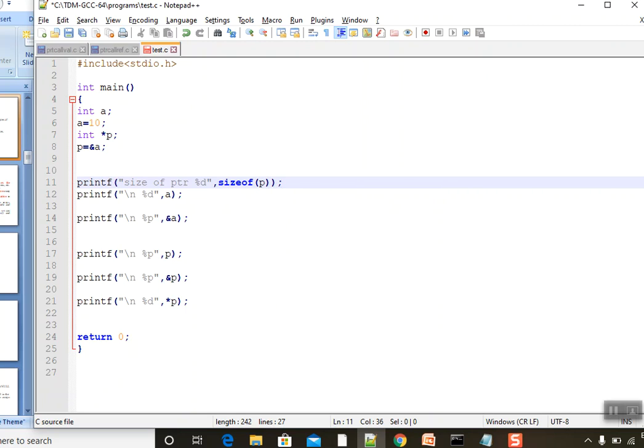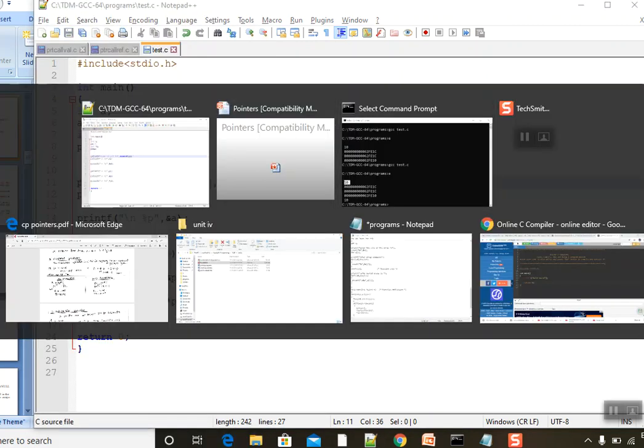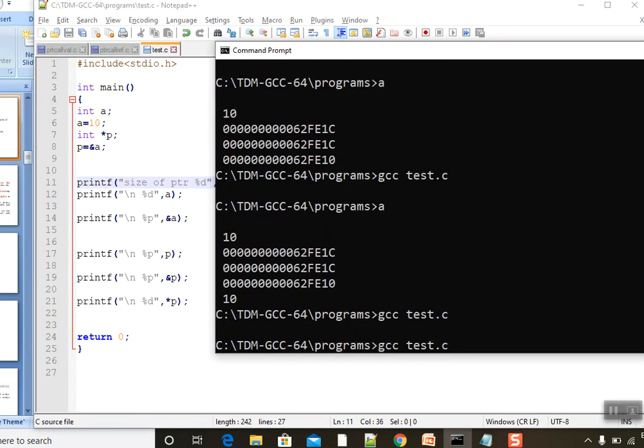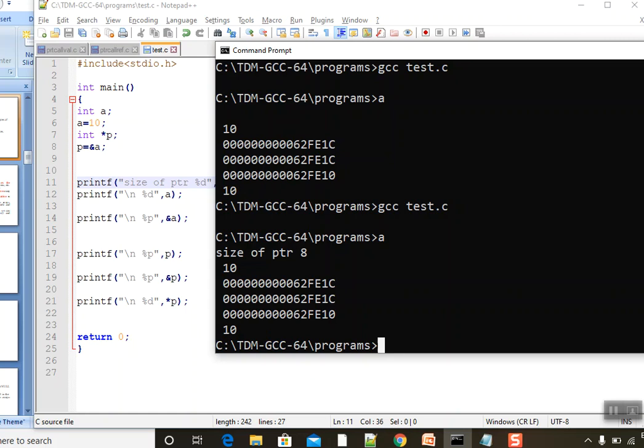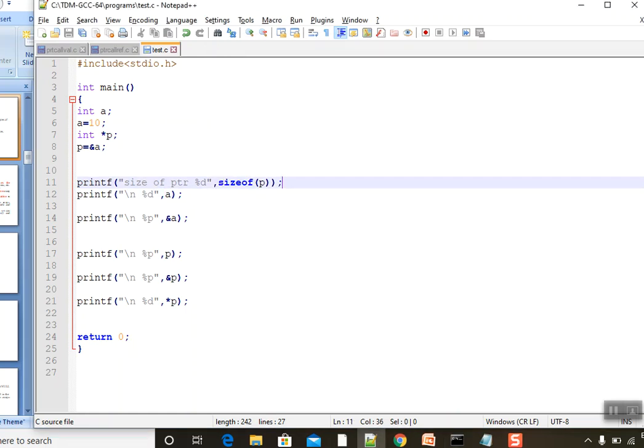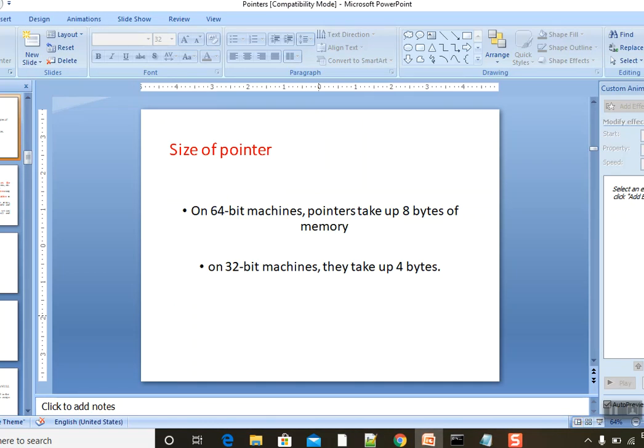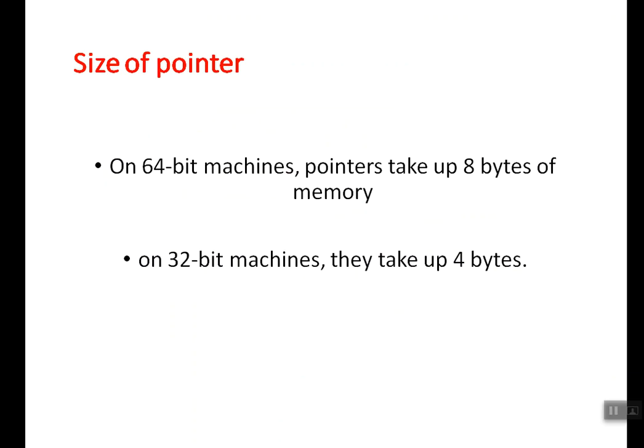So the size of ptr is 8. Since it is a 64-bit architecture, it is returning 8 bytes. So again, the size of a pointer depends on the architecture.